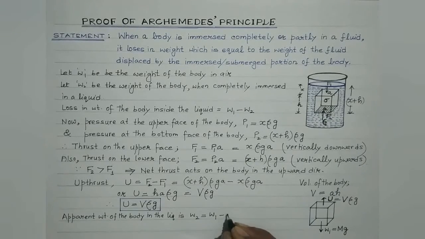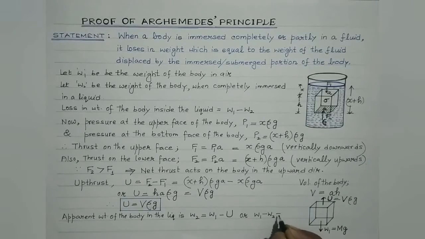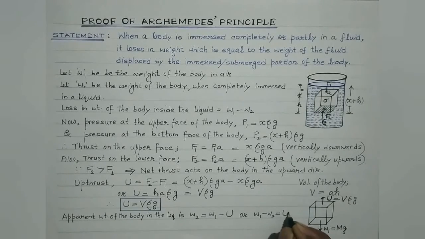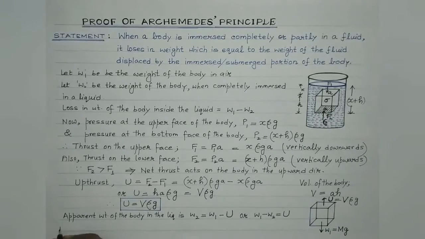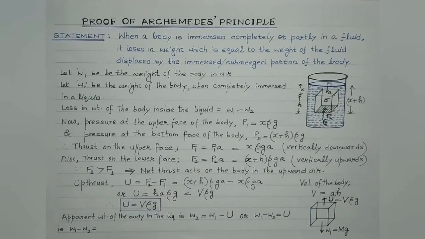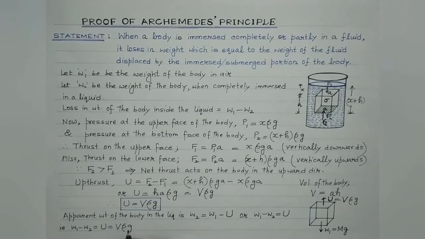W1 minus upthrust, or we can write W1 minus W2 is equal to upthrust. Clear, students? That is, W1 minus W2 is equal to the loss in weight of the body. It is equal to upthrust, and it is equal to V rho G.